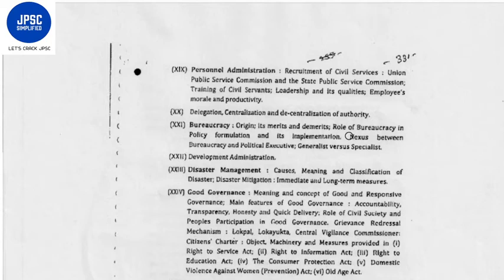executive. So this is a very interesting topic which they have mentioned, and it is also a very important topic, nexus between bureaucracy and political executive. Okay, generalist versus specialist, and these debates generally go on in the media and in the civil services arena also, and this is also a matter of conflict between the IAS officers and your IES officers, ISS officers, IES, no, economic services officers, then also military personnel. So this topic also becomes very important for us.